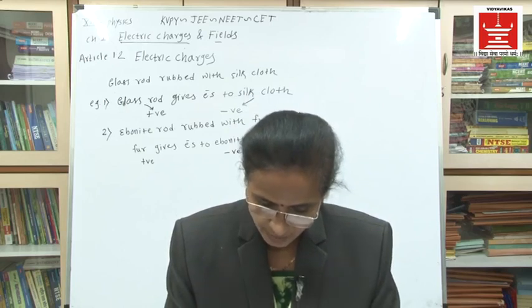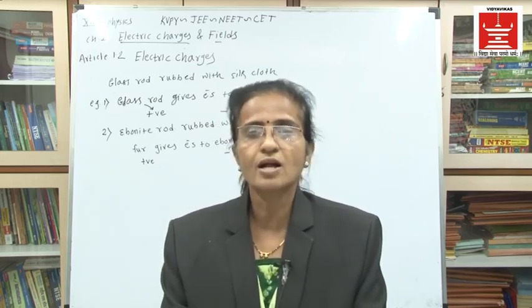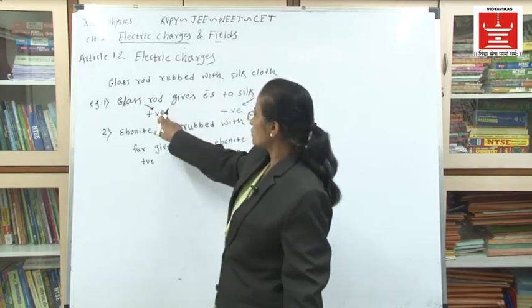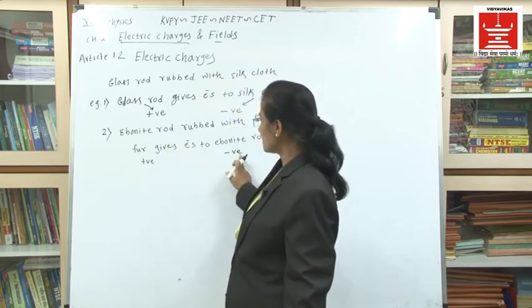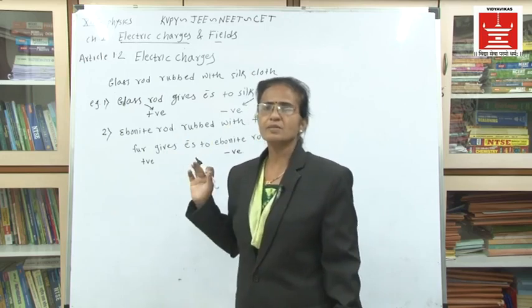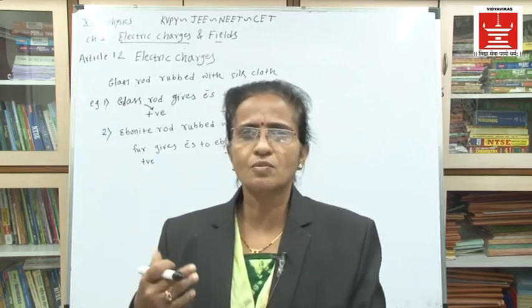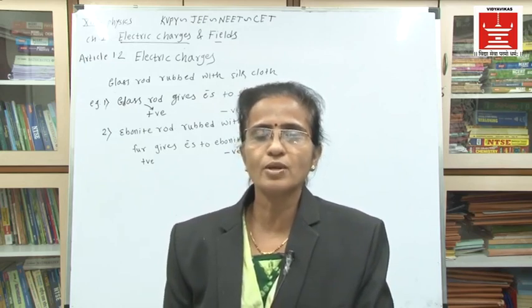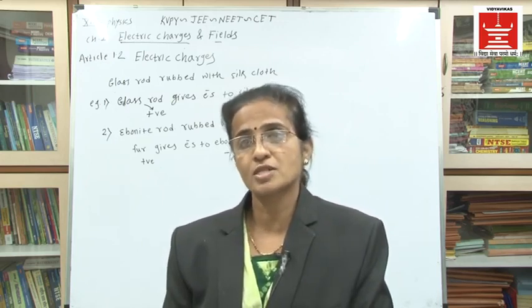That means we can conclude that whenever two substances are rubbed with each other, they acquire opposite charges. Here the glass rod becomes positive while the silk cloth becomes negative. Here the ebonite rod becomes negative while the fur becomes positive. In more detail, the number of electrons given by the glass rod to the silk cloth is the same. Suppose it gives 5 electrons, then the silk cloth will accept 5 electrons. That is the conservation of charge.